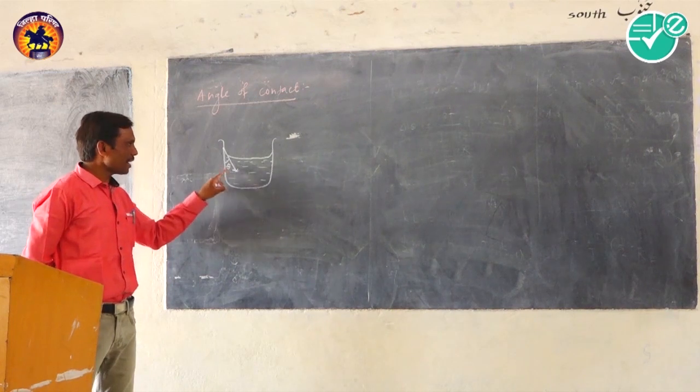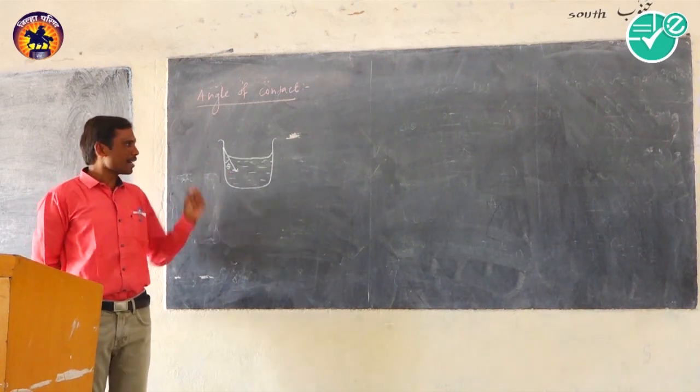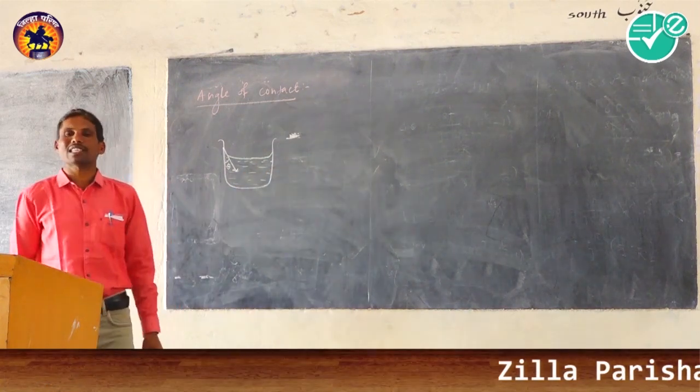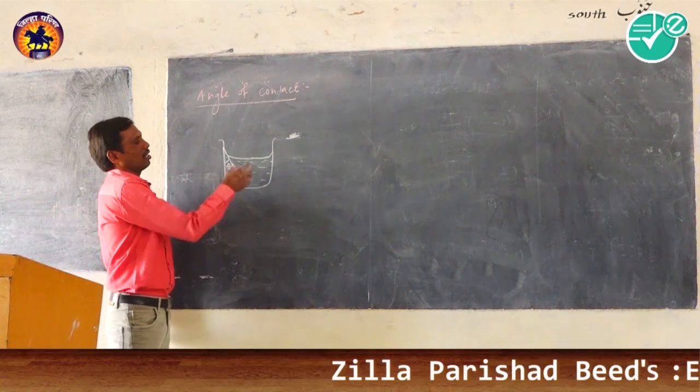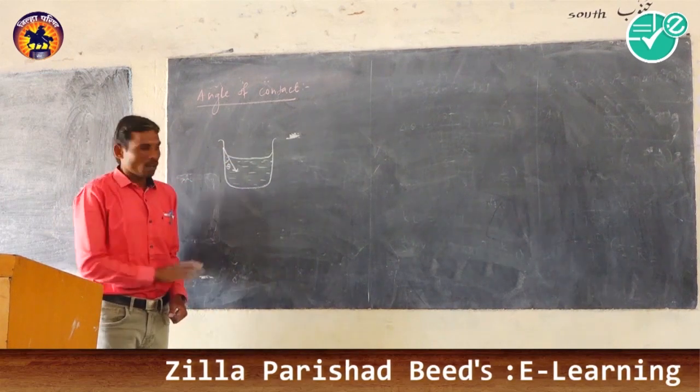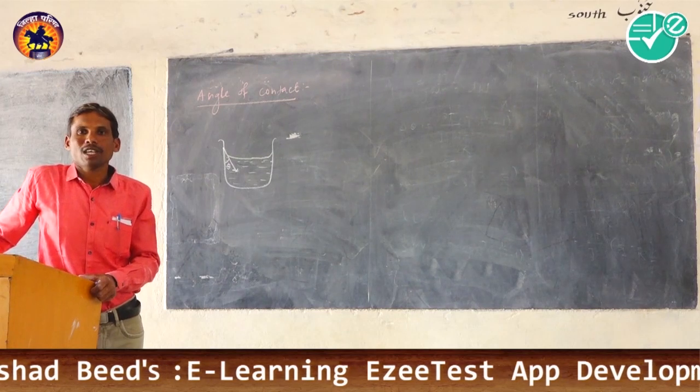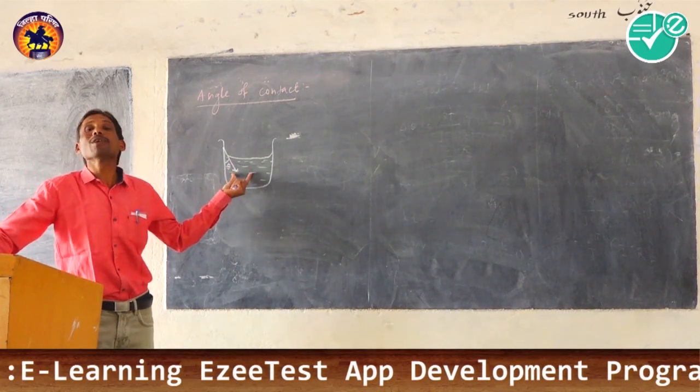And it is found that such angle of contact depends upon the nature of both the liquid as well as the solid surface. It also depends upon the medium which exists above the free surface of the liquid. It is constant for a given pair of media.